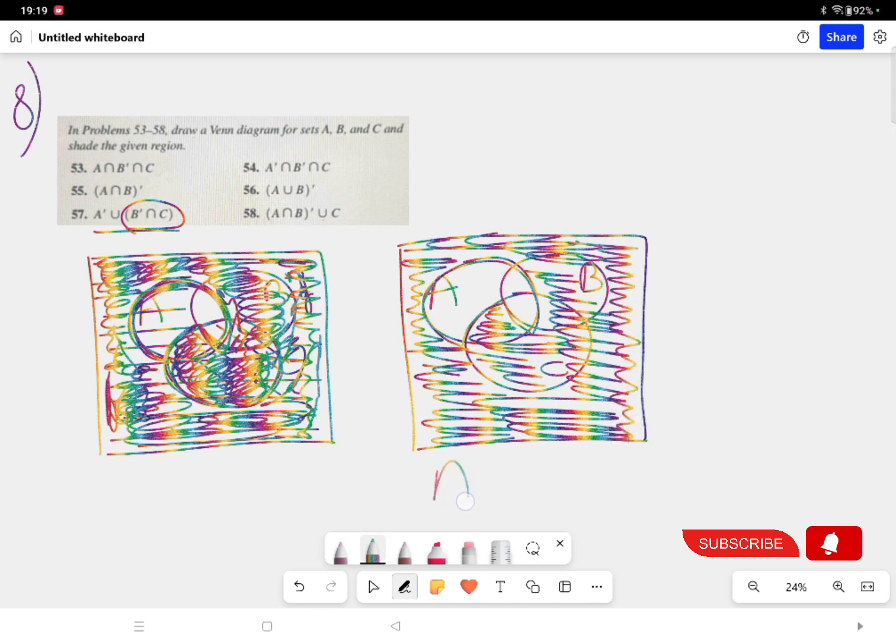So this is A complement union B complement intersection C.